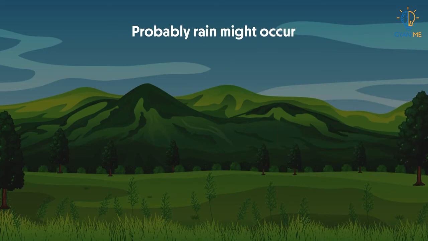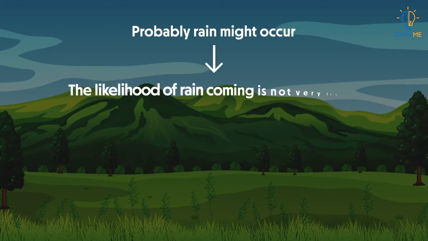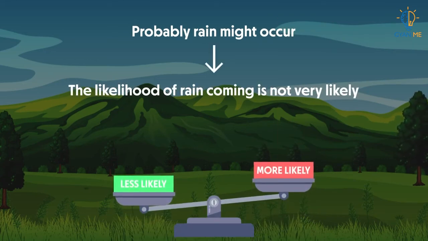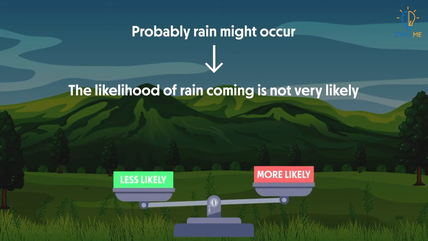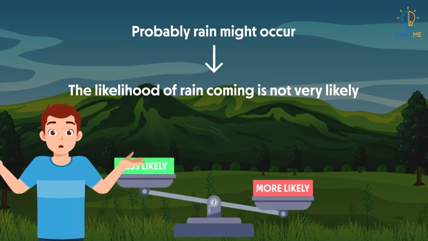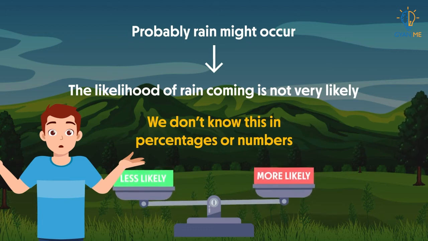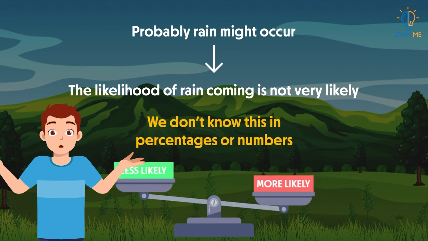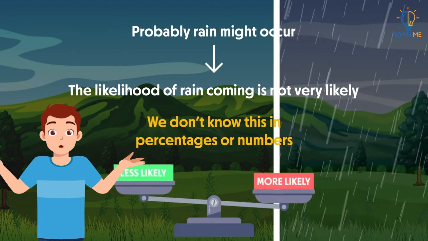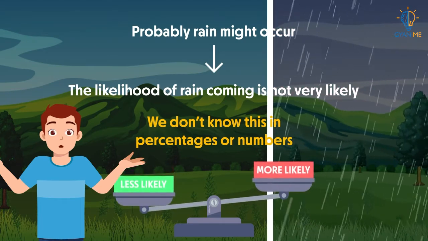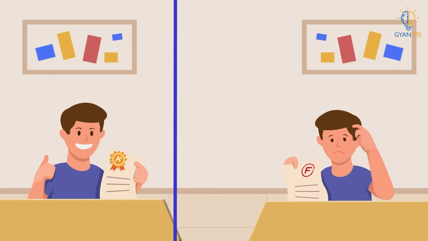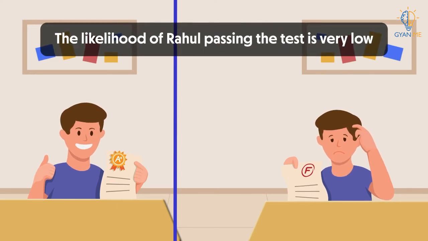Say in example 1, when we say probably rain might occur, the likelihood of rain coming is not very likely, which means that we are not exactly sure about it in percentages or in numbers. We are just predicting about it. It may rain or may not rain today. Similarly, in case 2, the likelihood of Rahul passing the test is very low.